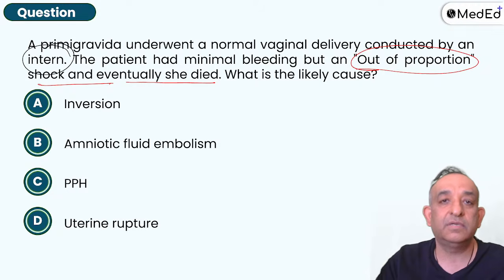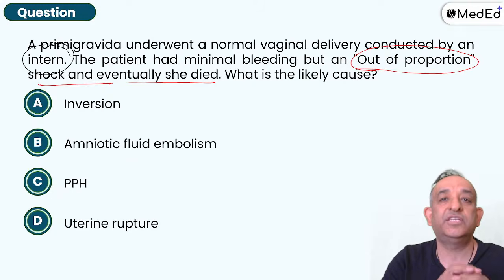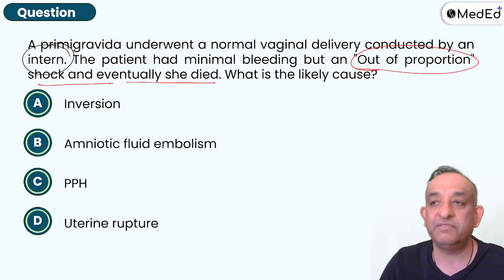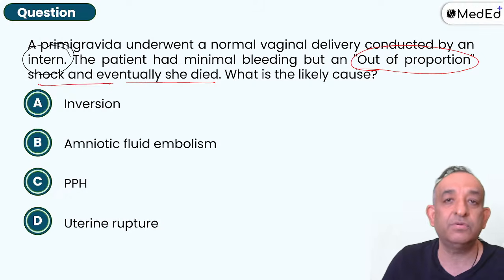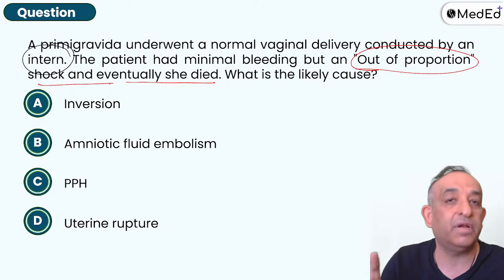And suddenly the woman collapses. There's no PPH. The woman suddenly collapses and she is dead in 5-10 minutes. I've done the CPR. I've called my friends from the ICU. The crash team is here. The blue code was done. We do everything and the mother dies in spite of the best of efforts. Suddenly, out of no reason. That is amniotic fluid embolism.